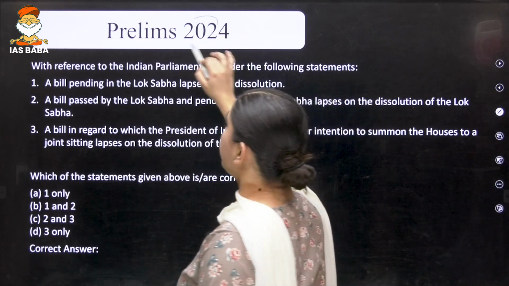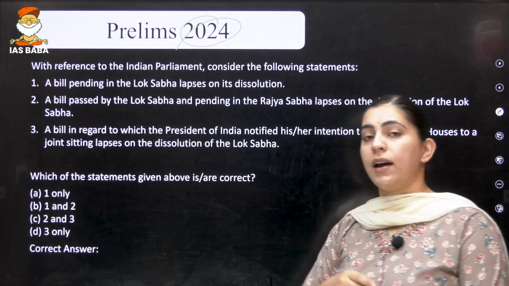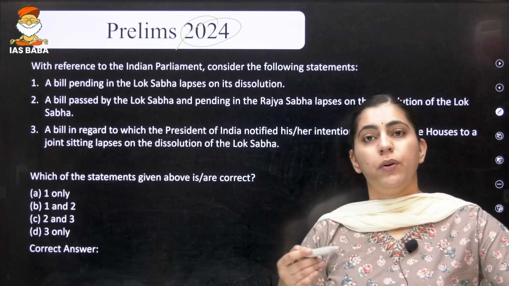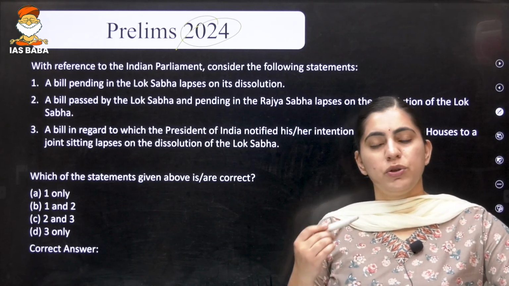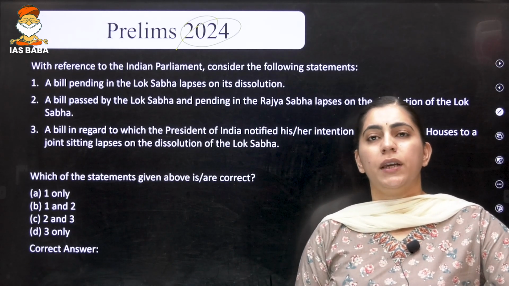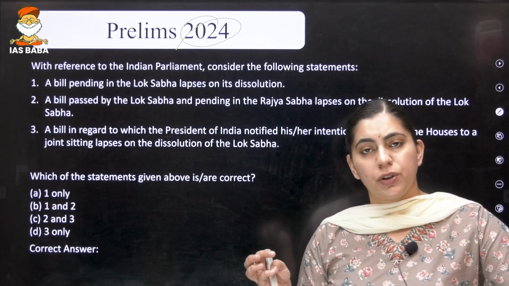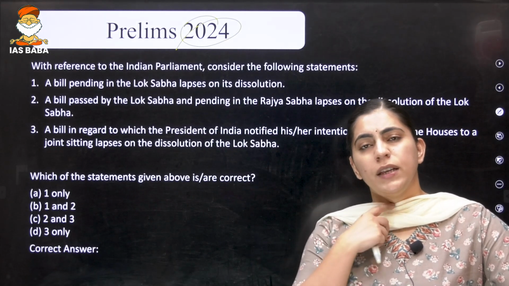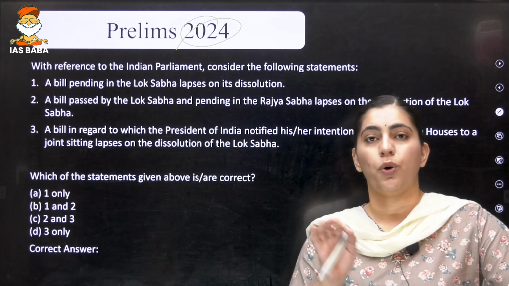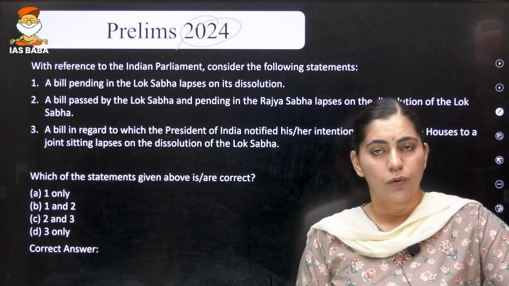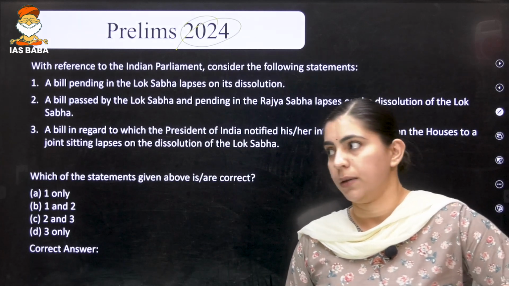In 2024, I hope you can understand how important the Parliament chapter is for your upcoming examination. There are a few parts in polity, for example, Parliament, fundamental rights, scheduled area, scheduled tribe, and DPSP. These are some of the pointers that you should not be missing. Go for revision as many times as you can, especially from these themes.